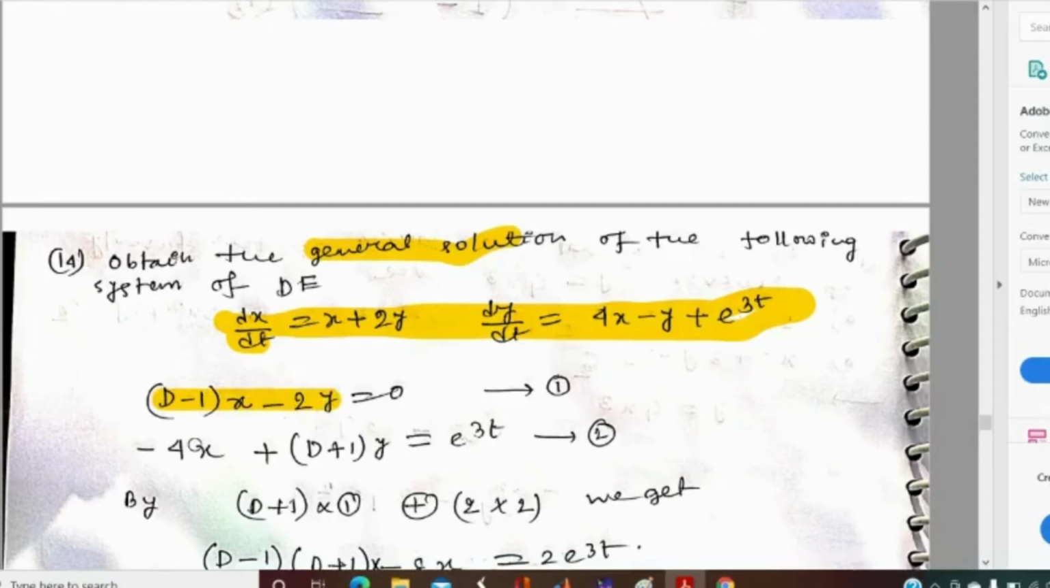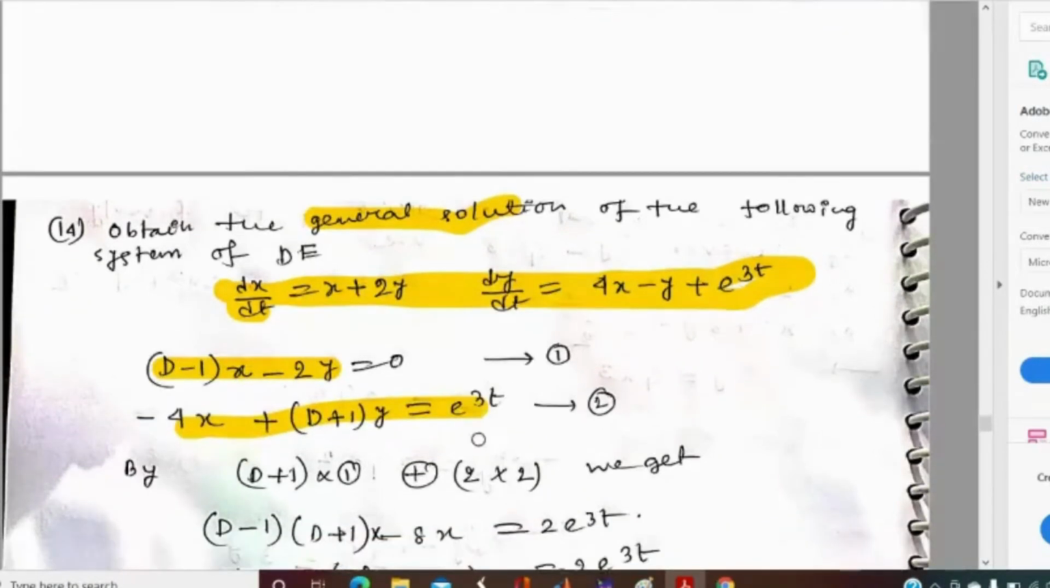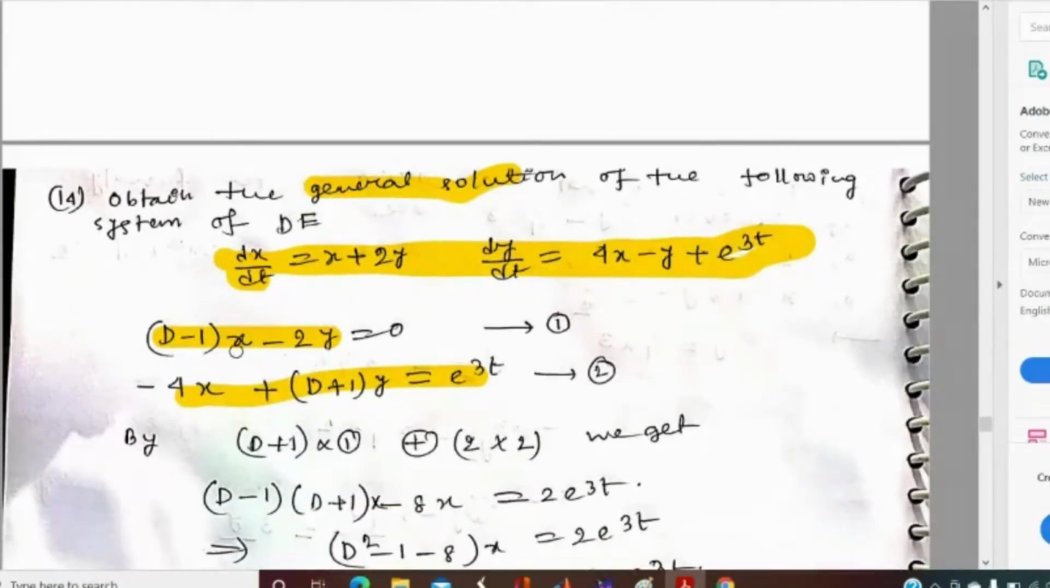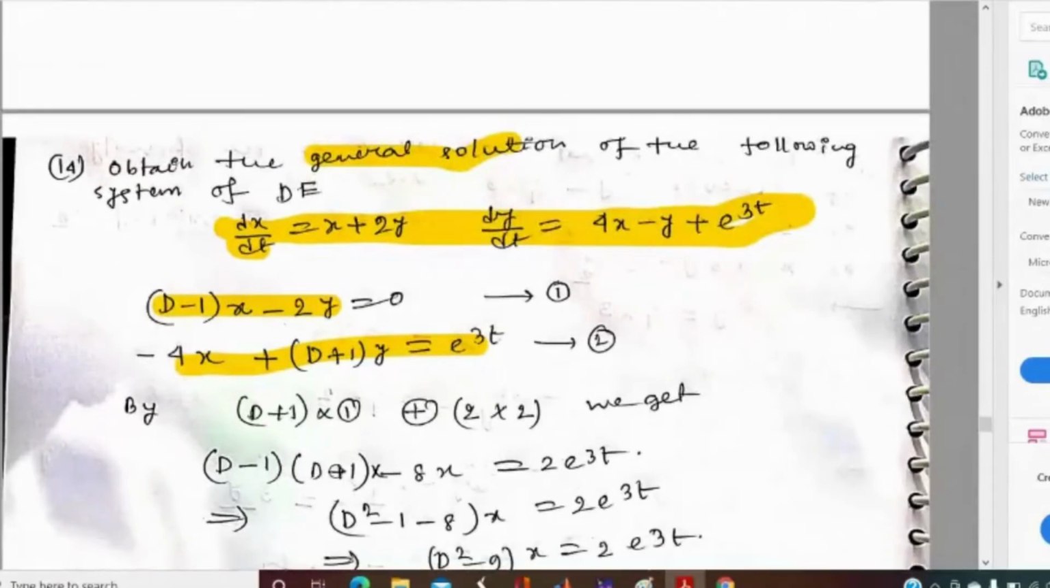So we have to solve these two equations. If we first try to find the value of x, we should multiply equation 1 by (D + 1) and equation 2 by 2, and adding them, the coefficient of y will be cancelled and it will give (D - 1)(D + 1)x - 8x = 2e^(3t).